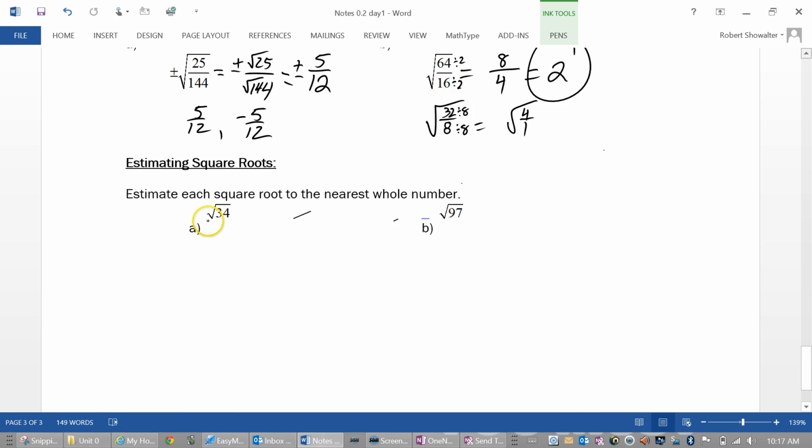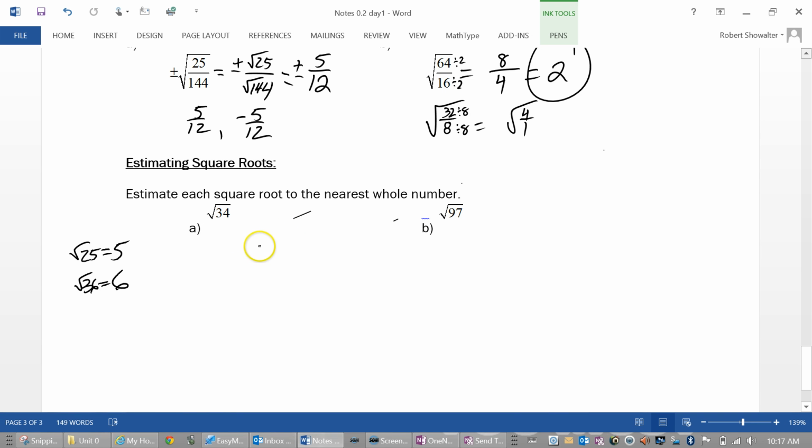Okay, it's between 5 and 6. Can you tell us how you did that? 25. Yep. Okay, so what he's thinking is that 5 times 5 is 25. So the square root of 25 is 5, right? Square root of 36, he's saying, is 6. And square root 34 is between those two numbers, square root 25 and square root 36. Does that make sense? So it's closest to which one?